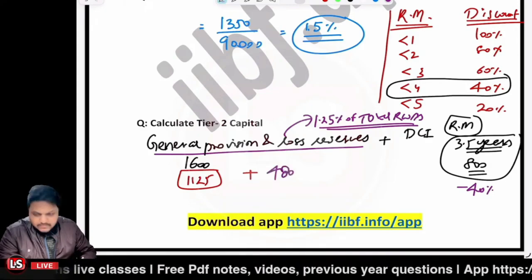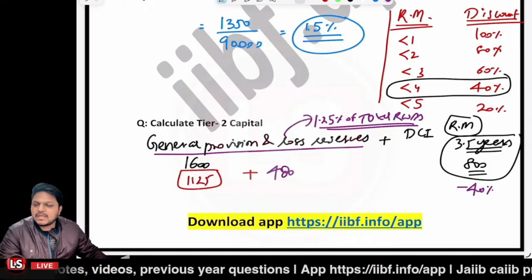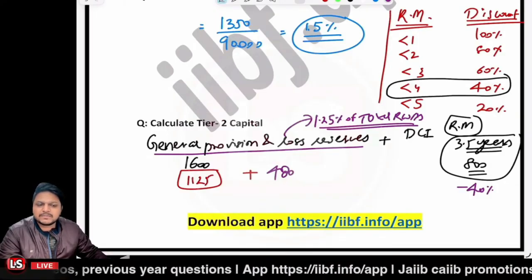Is it clear? Please confirm. Is this point clear to you so far?